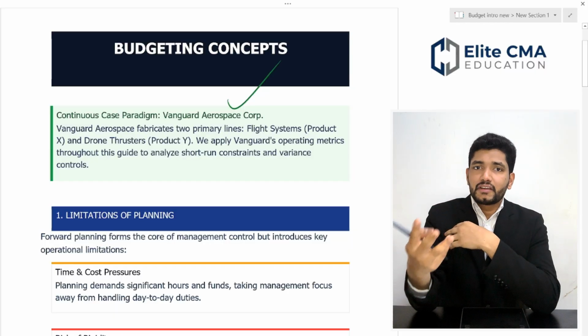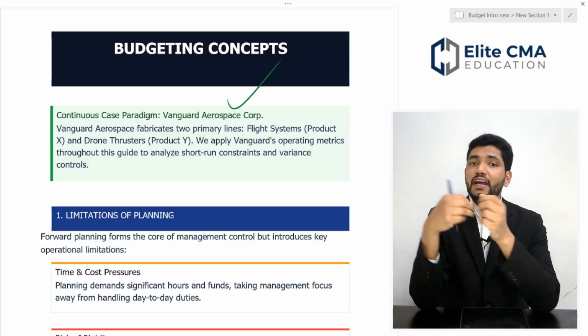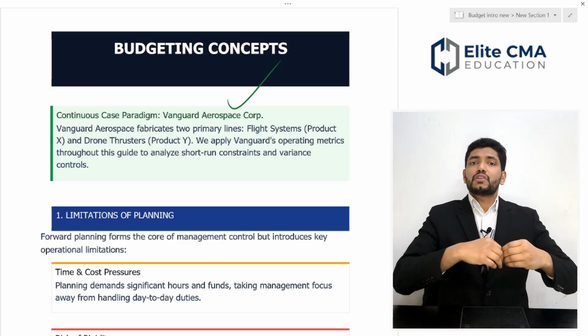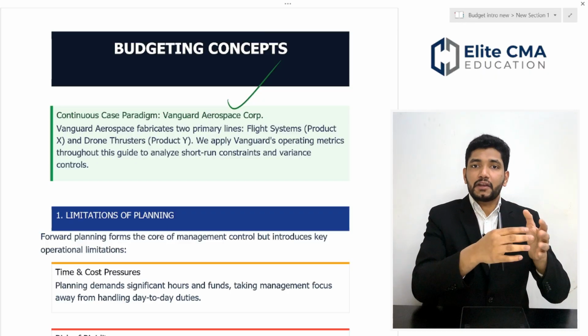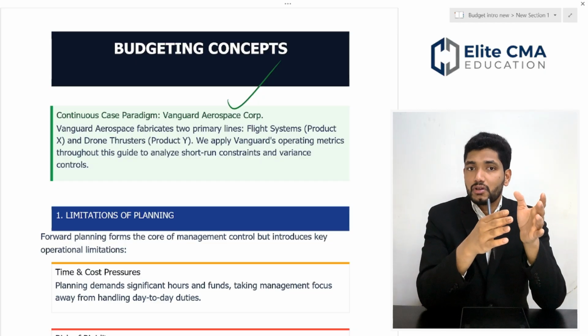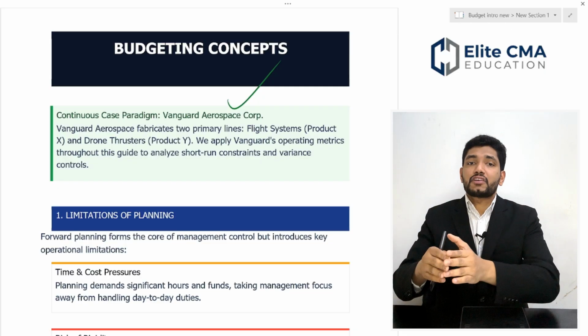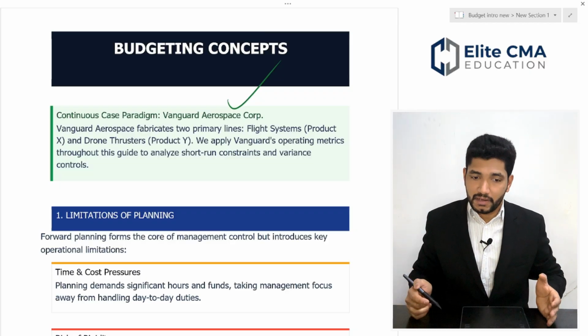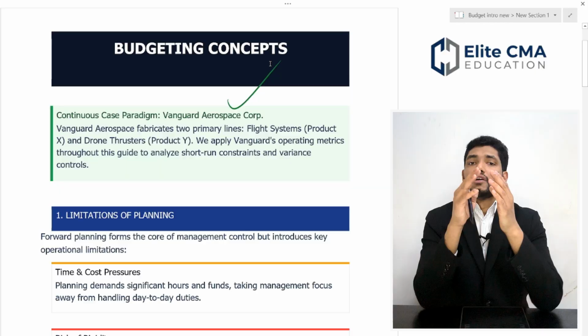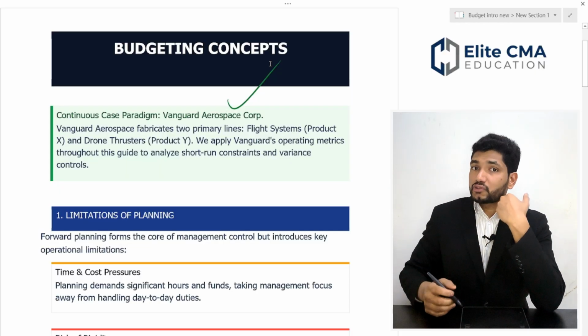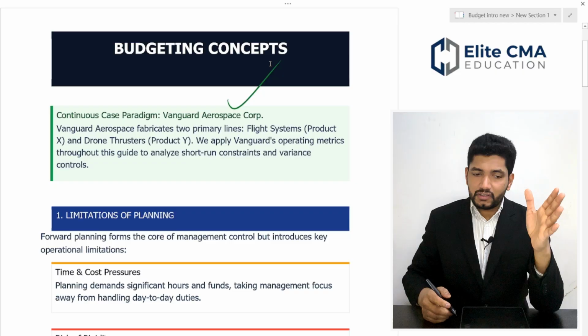So what is a budget? A budget is a financial plan. Once we have a strategic plan or a growth plan or a plan for next year, we have to convert that into a financial plan. That plan is what we call a budget. Planning is one of the most important steps in the budgeting process.